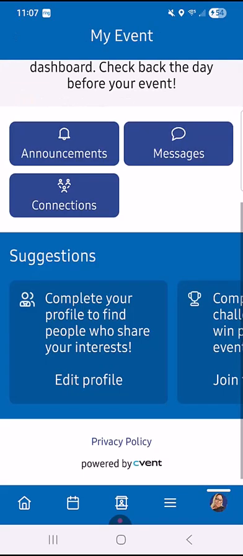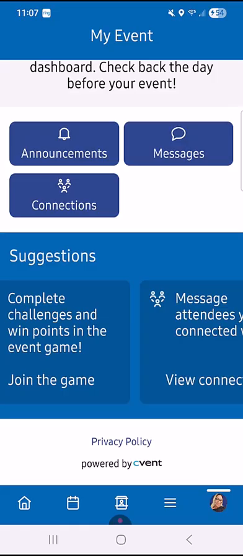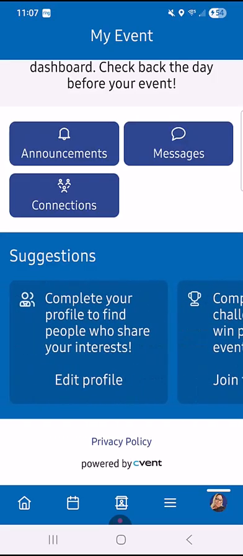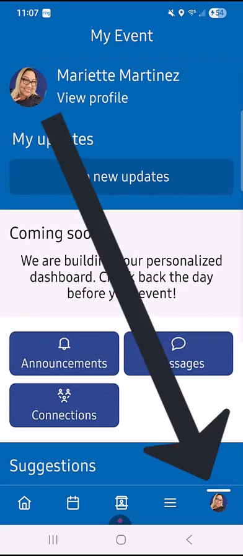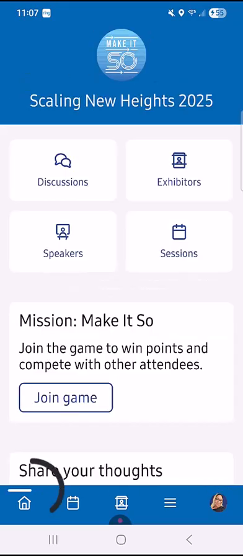And then it's going to give you additional suggestions on this page, like have you looked at your profile yet? Do you want to join the conference app game? And other suggestions for this conference. So all of that is happening here on the bottom right icon, which is my event. Now that we know we are all set here, we're going to skip right back to the very first icon, which is the left icon.